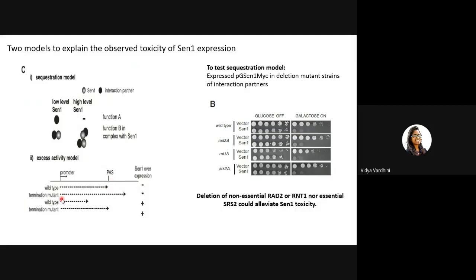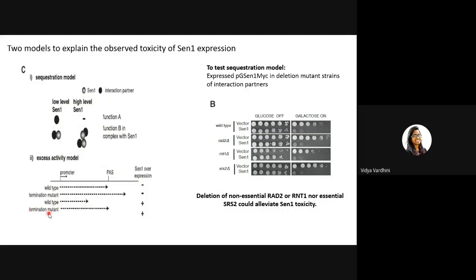Whereas in the termination mutant, it would cross the polyadenylation site and go further if SEN1 is not overexpressed. This is in the presence of normal levels of SEN1, okay? Whereas in the overexpressed state, since SEN1 is being overexpressed, wild type cells will be prematurely terminated.